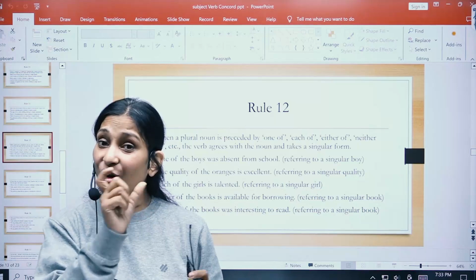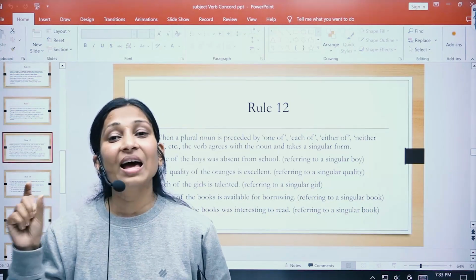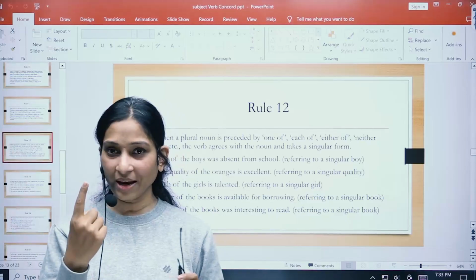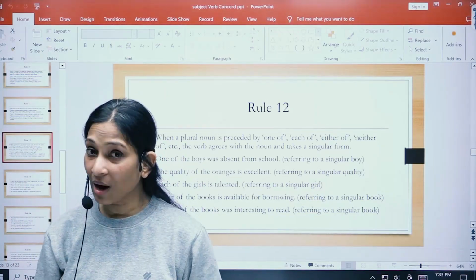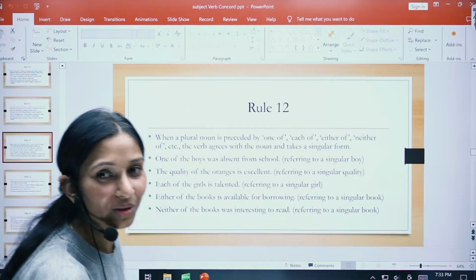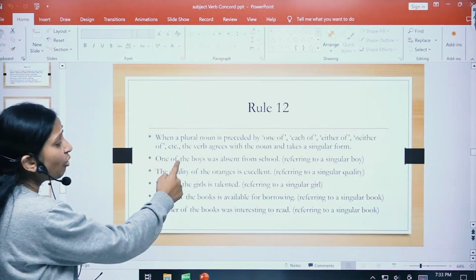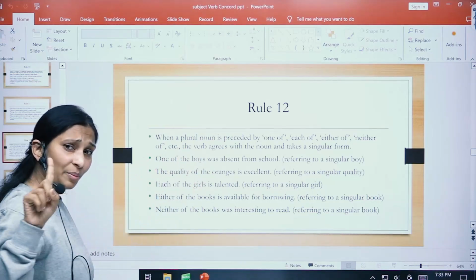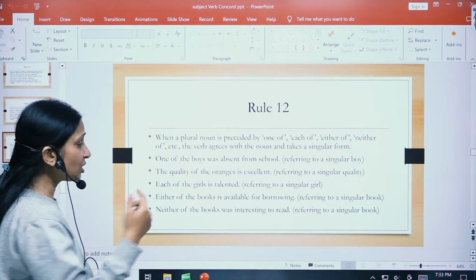One of my uncles is coming. I have many uncles, but how many are coming, children? One. One of the boys was absent. There are many boys in the class, but how many were absent? Only one. So that's why a singular verb.